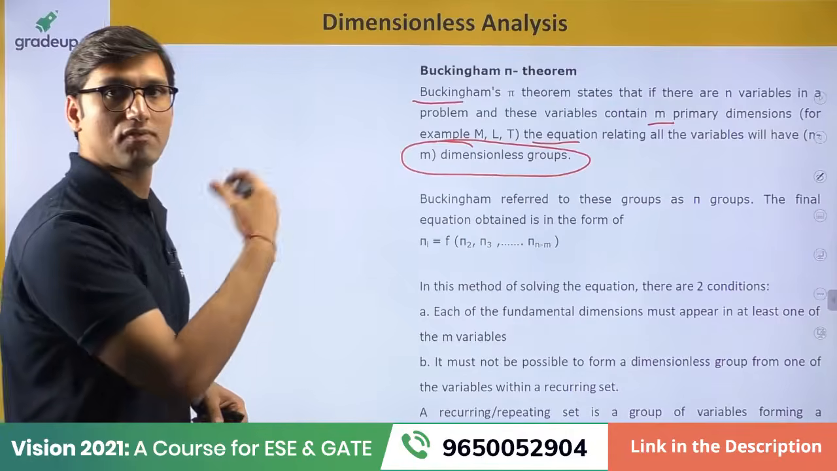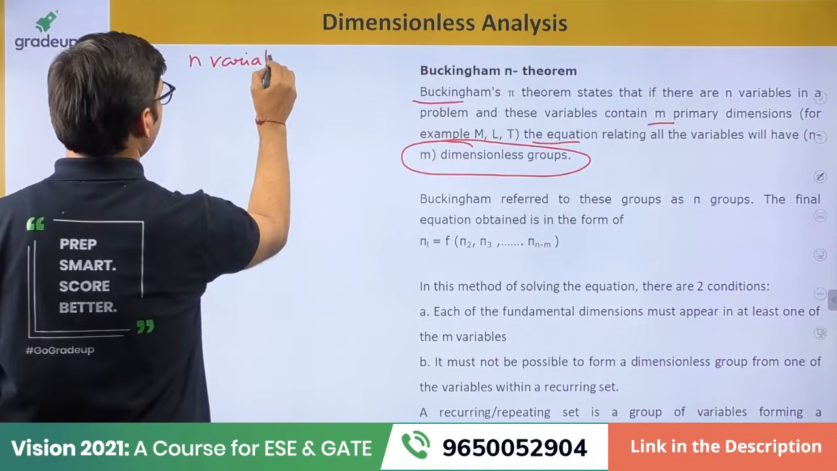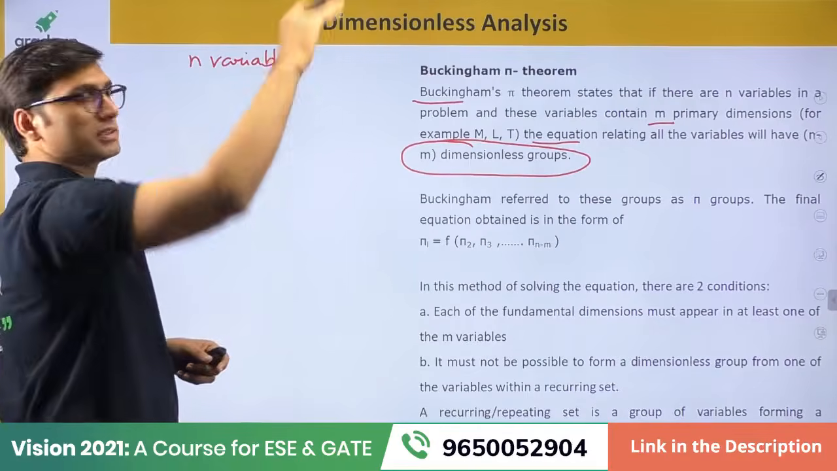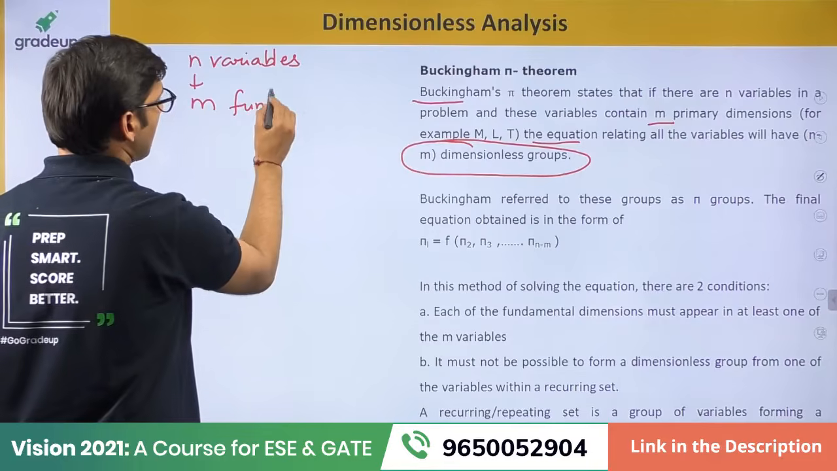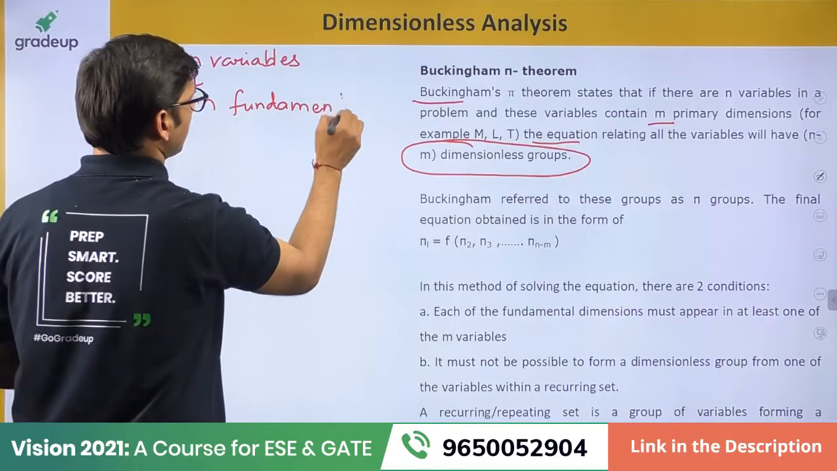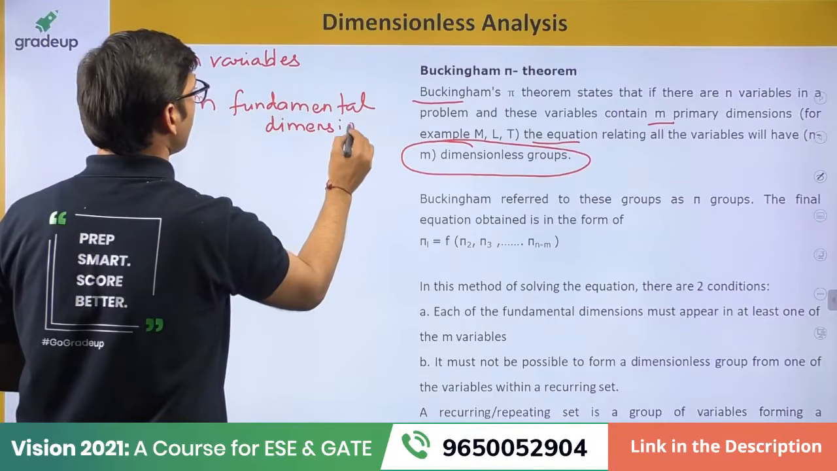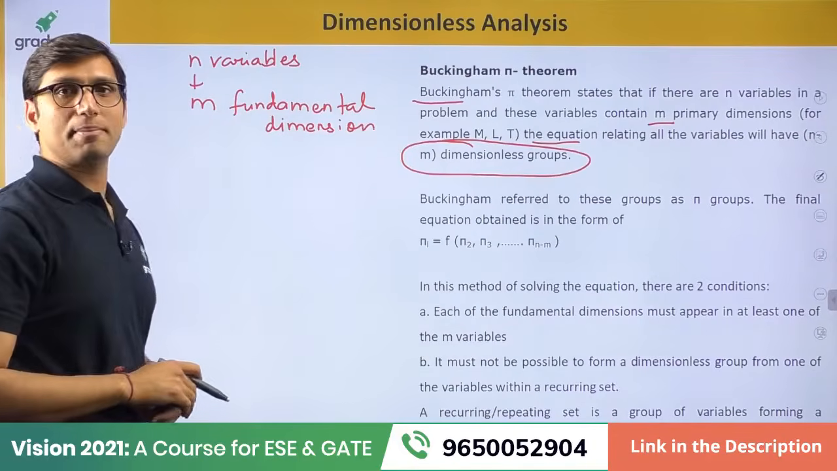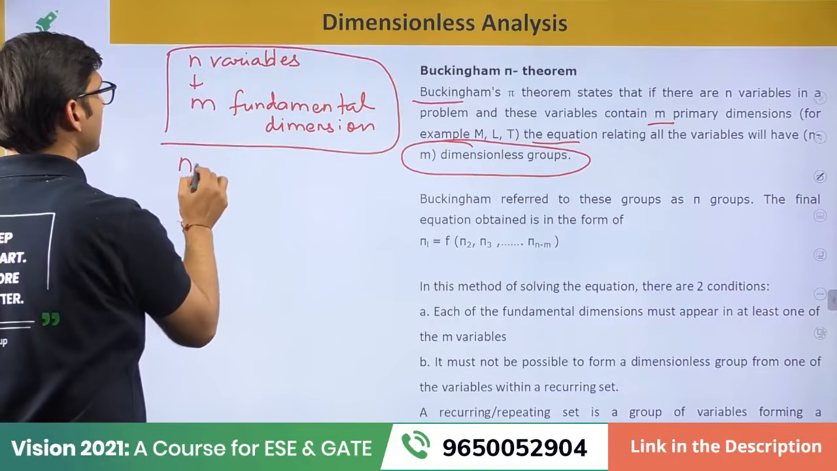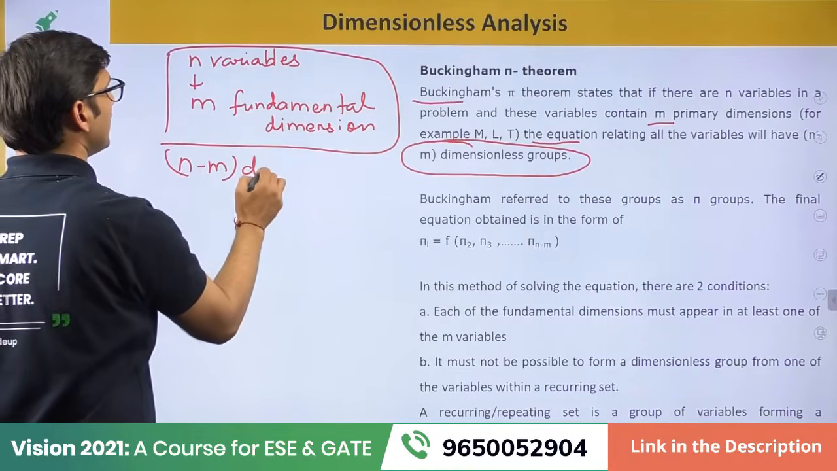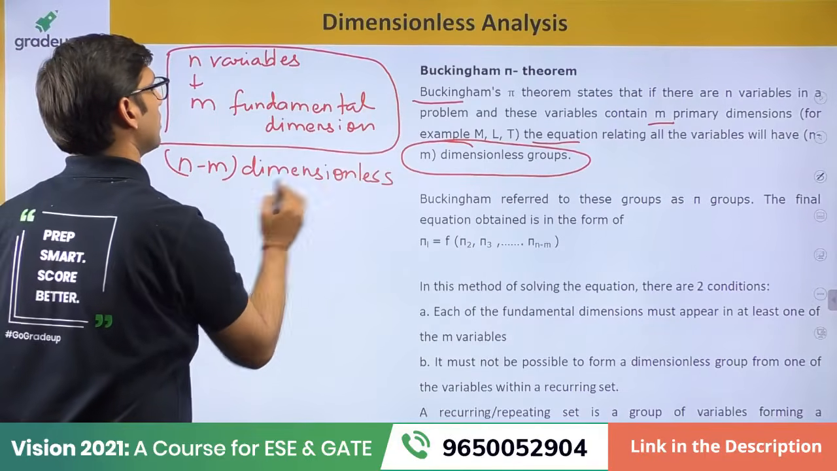So if any equation has n variables, any number of variables, it should contain at least m fundamental dimensions. Fundamental dimensions means M, L, T. If any equation contains n variables and it also contains m fundamental dimensions, then this can be represented by n minus m dimensionless pi terms.